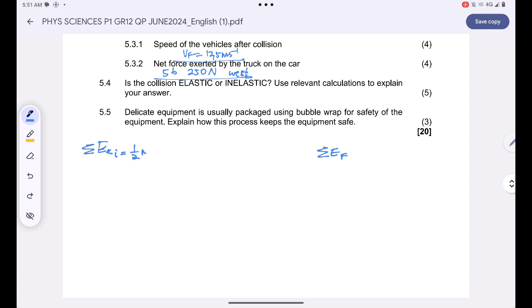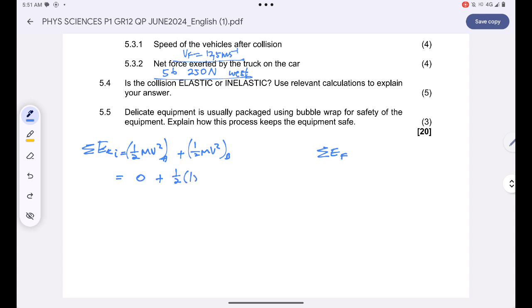That's half mv squared for object A plus half mv squared for object B. Object A initially was stationary. Are you together? So its velocity is 0. So when the velocity is 0, kinetic energy is also equal to 0 joules.